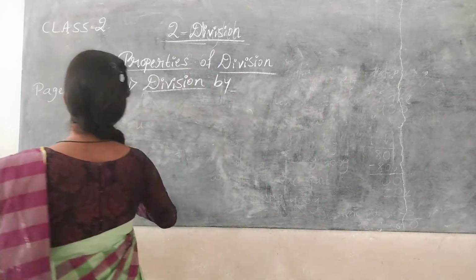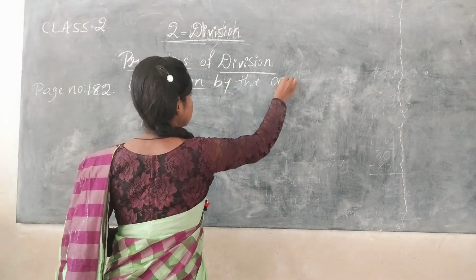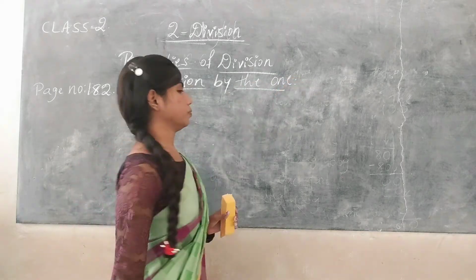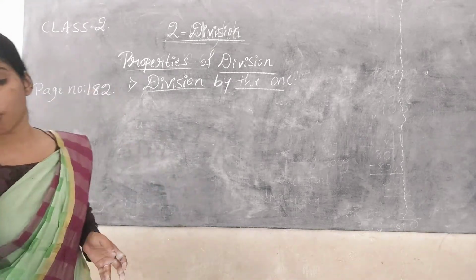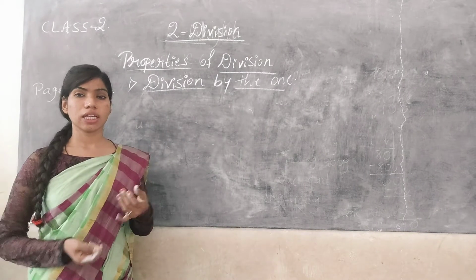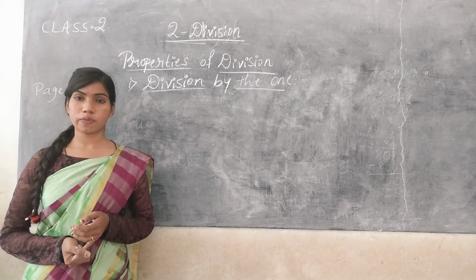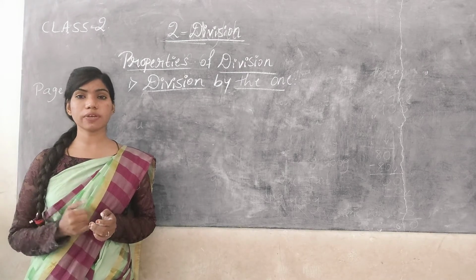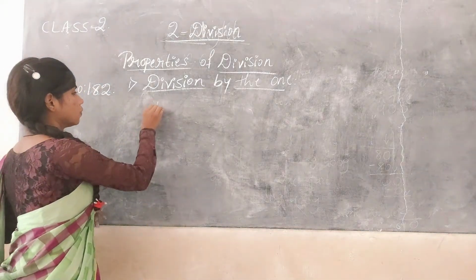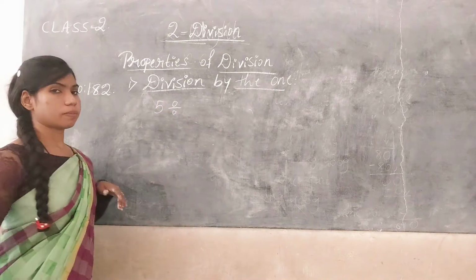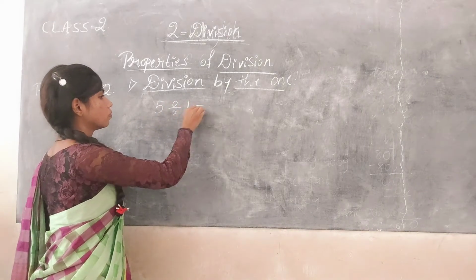Division by the ones. Division by the ones. What is the second property? And the second property is if we divide any number by 1, then we get the number itself as an answer or as a quotient.